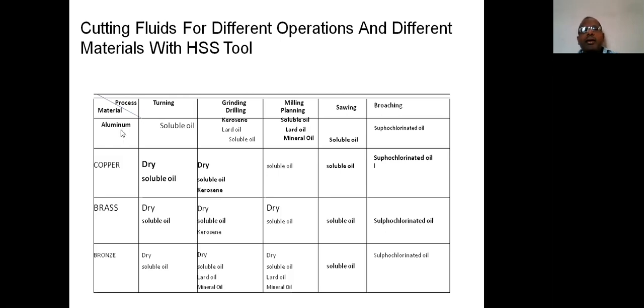In a similar way, whenever aluminum undergoes either grinding or drilling operation, in the grinding operation the speed of the grinding wheel is very high.